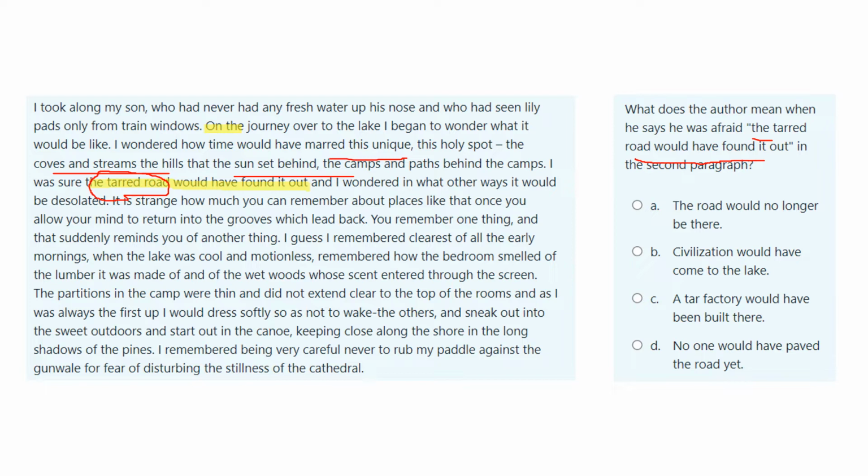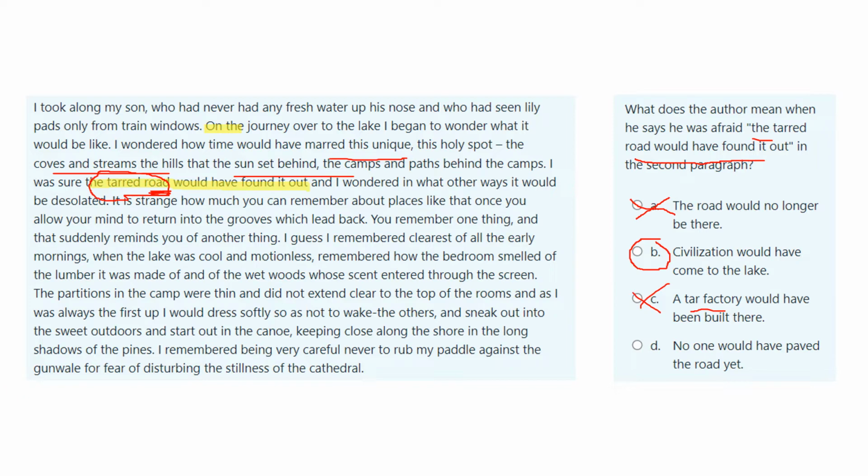He is afraid that the tarred road would have found it. He means he is afraid that civilization would have come to the lake. Before, there was no tar road. There was just a mud path. He's not talking about a tar factory. He's talking about the road. Okay, not a factory. He's talking about the road.